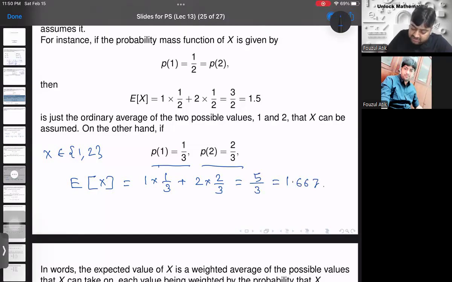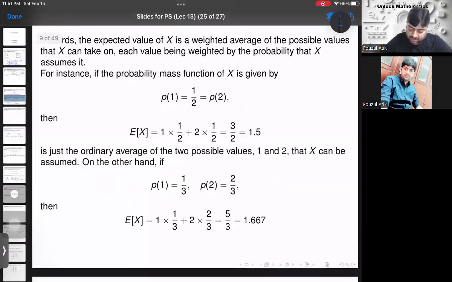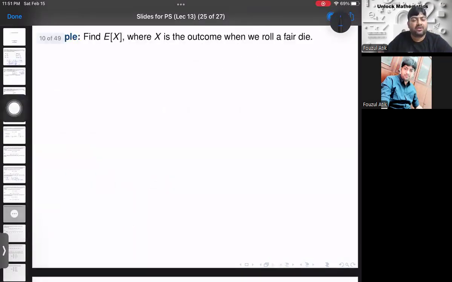Now you understand. So this is the weighted average of these two numbers 1 and 2, where the weight of 1 is its probability, and the weight of 2 is its probability. And therefore we got the expected value of this random variable as 1.667. I hope it is clear now. Okay, so that is what we have discussed. The whole solution is just given. Okay, let us do one more example.